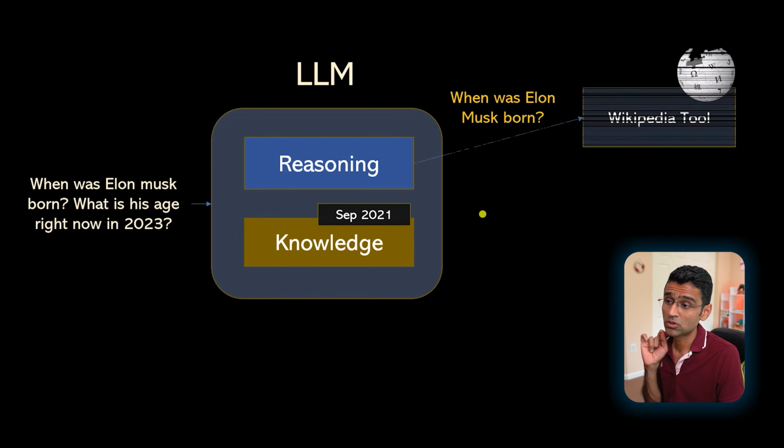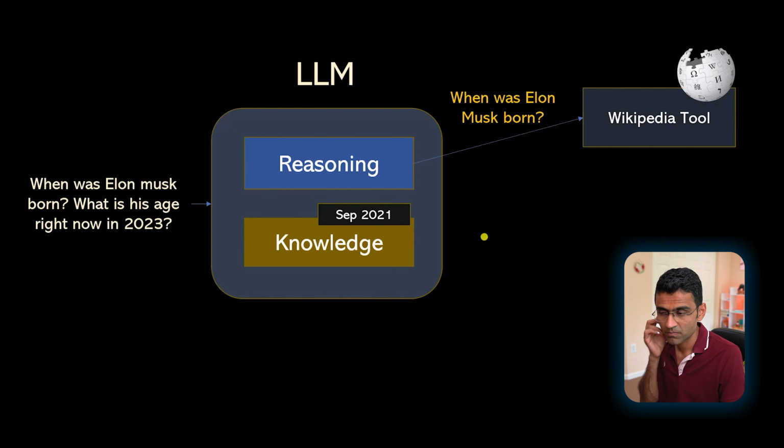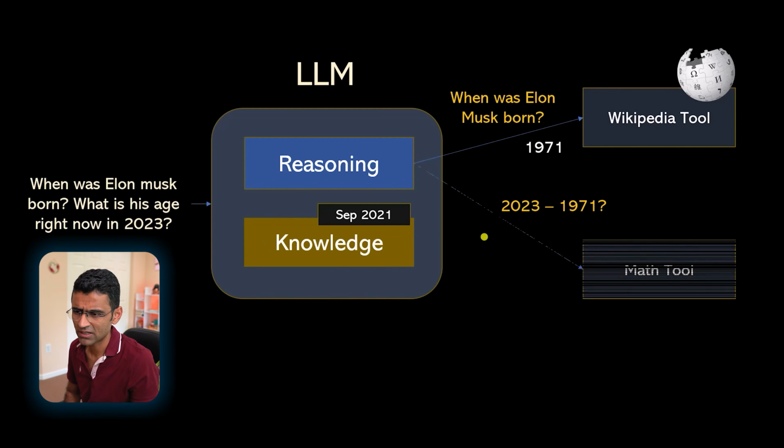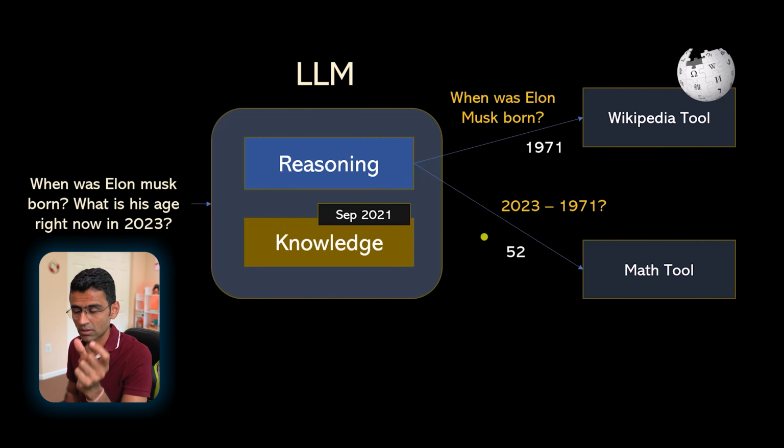For that, it can use things like Wikipedia. So agents essentially do this thing. Agents will have tools, and using that tool, it will try to fetch the answer. So Elon Musk was born in 1971. And then there could be another tool which will tell you 2023 minus 1971. How much is that? So there is a math tool that it can use to compute that. And it will in the end say Elon Musk is 52-year-old. So this is what agents are.